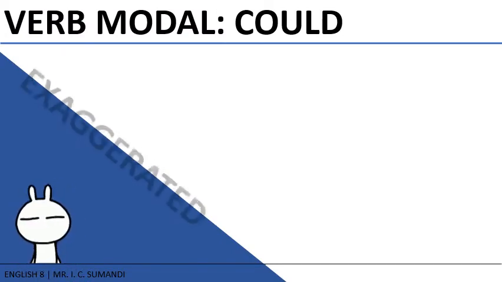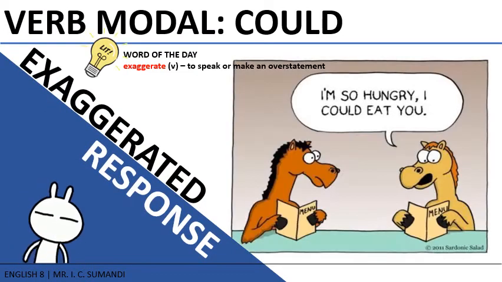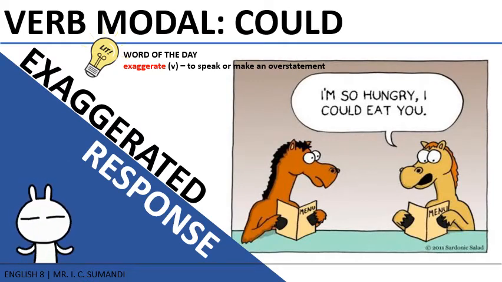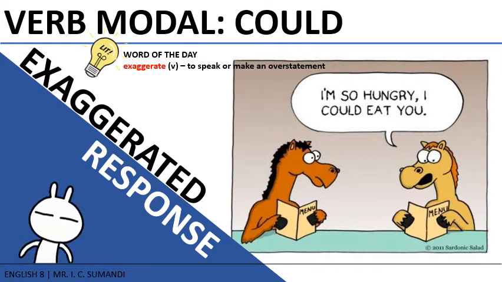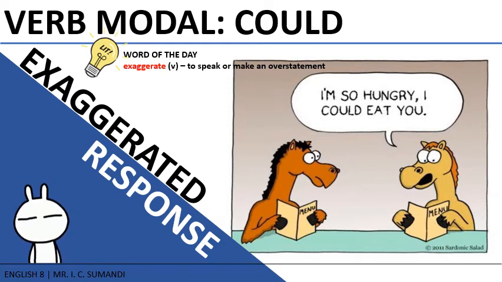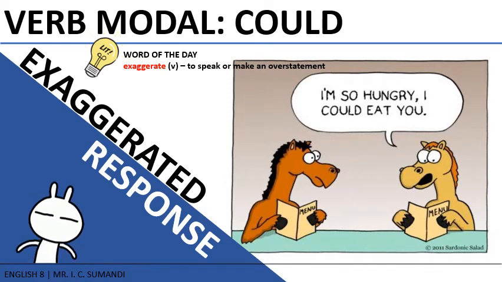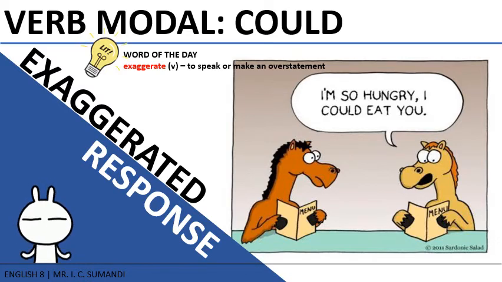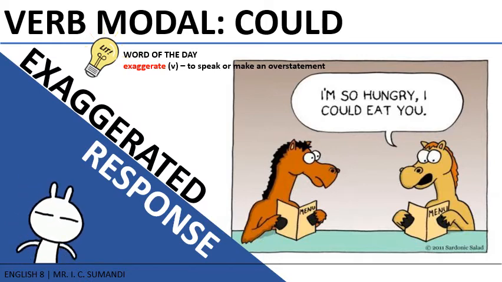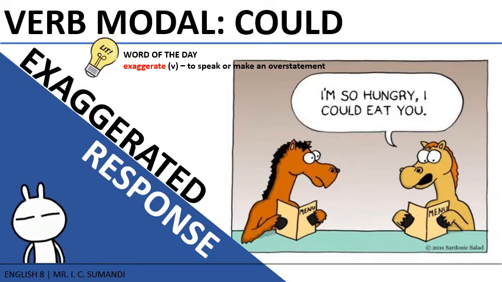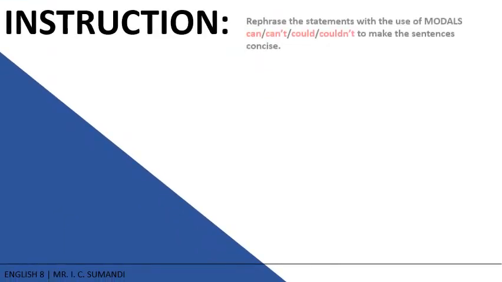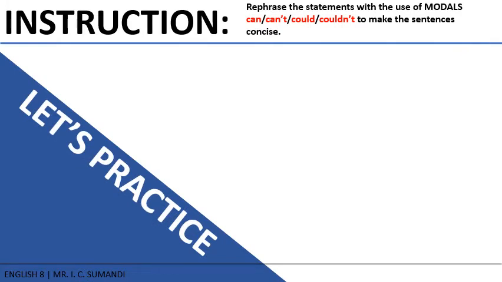Could may also denote exaggeration. When you exaggerate statements, you say beyond reality to emphasize a point. Let's say you are in a party and you are so hungry. To prove a point, you exaggerate your context, and we can use the word could for that. Hence, you say, I am so hungry, I could eat someone in this party. And that's how you use can and could in your English statements.